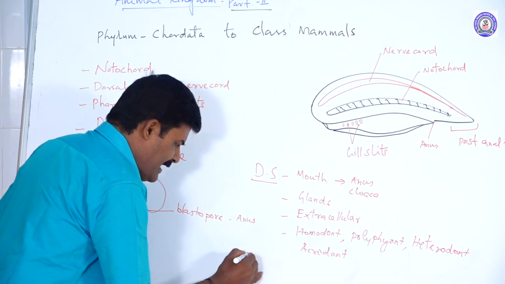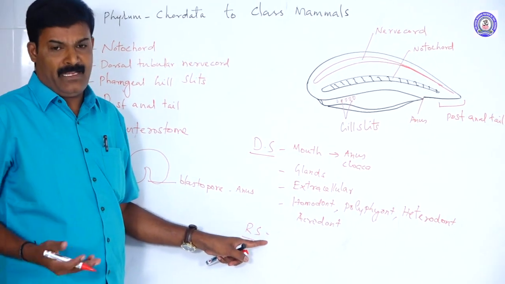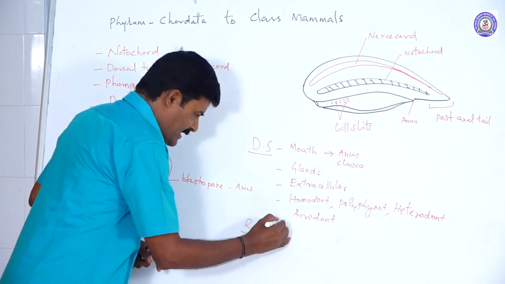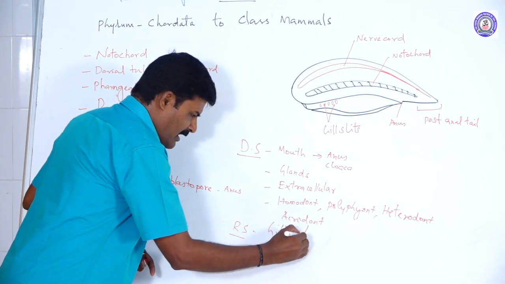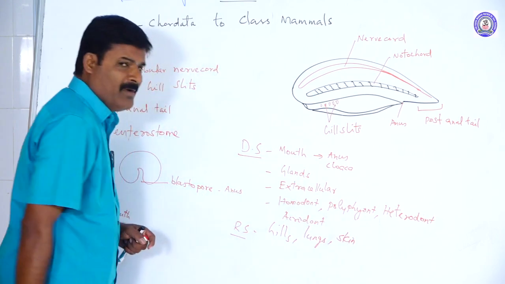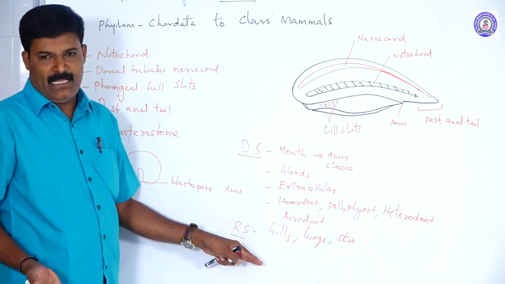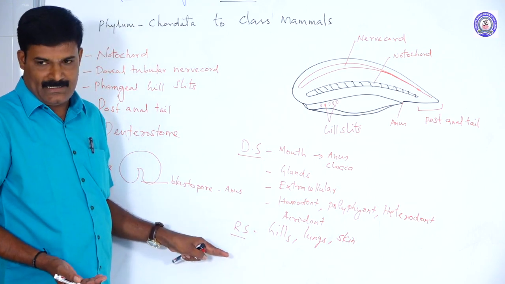What is the respiratory system in chordates? The respiratory system in chordates is different. The respiratory organs may be gills or lungs, or it may be skin. There are different types of respiratory systems.